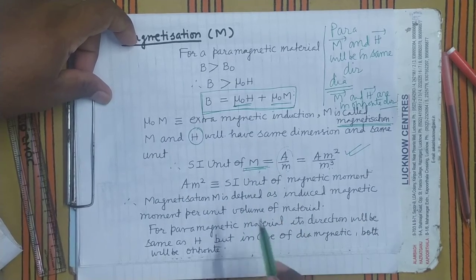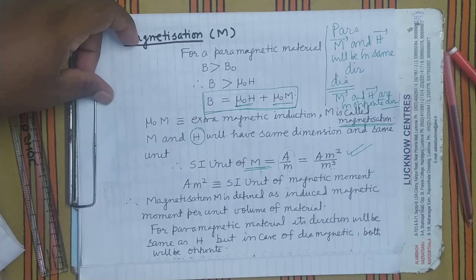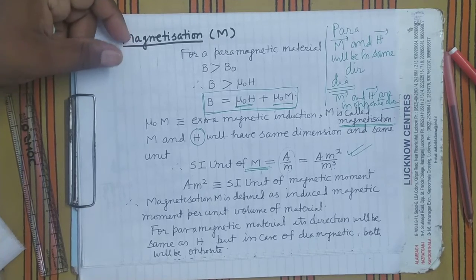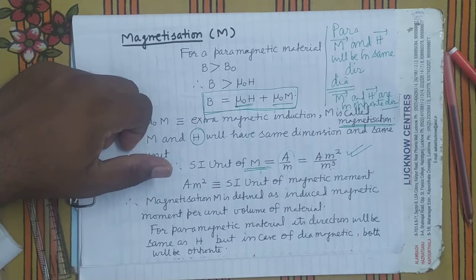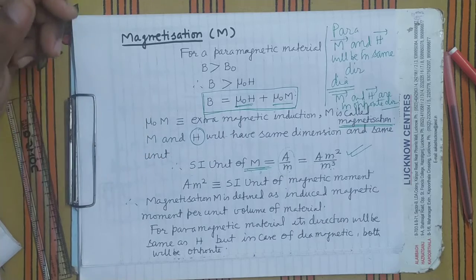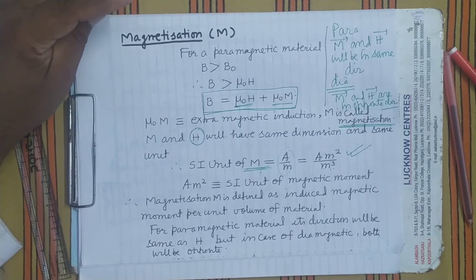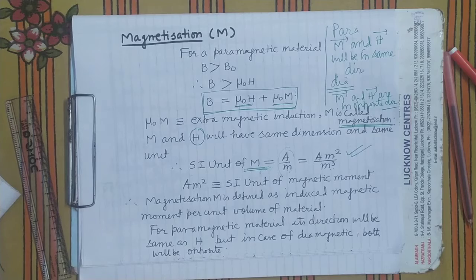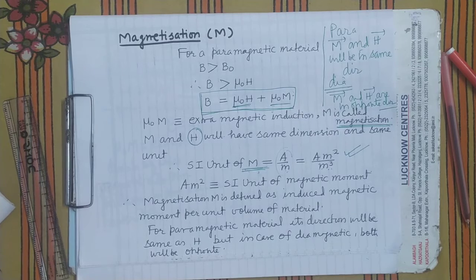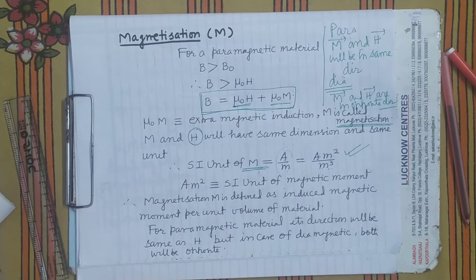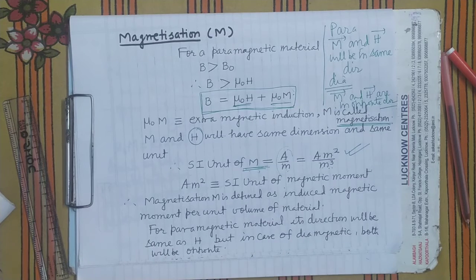M is defined as the induced magnetic moment per unit volume in the magnetic material because of the magnetizing field. Is it clear? So this is called the magnetization. What is magnetization? It is defined as the induced magnetic moment per unit volume of the material due to the magnetizing field H.